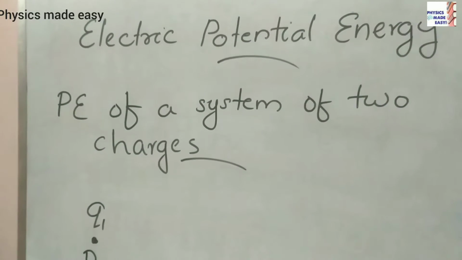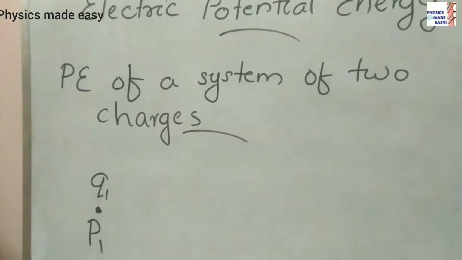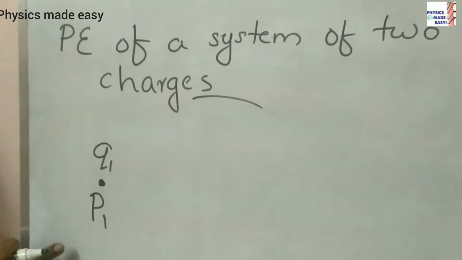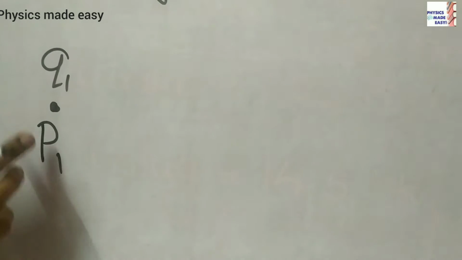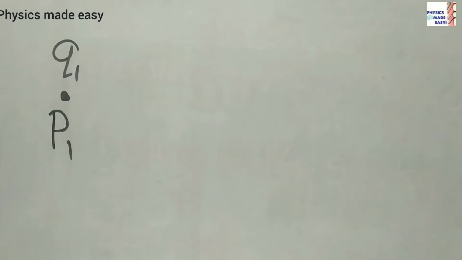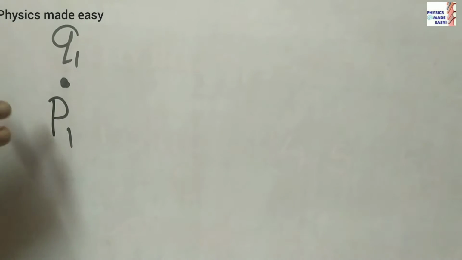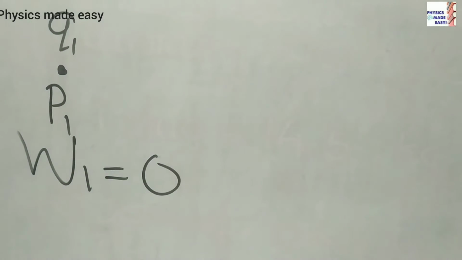Let us see the equation for potential energy of a system of two charges. Here you can see a point. Suppose this point P1 is in space and the charge Q1 is at P1. That charge is at rest also. Now, it will never take work to bring this charge to this point. Why? Because no field is there. So for bringing that charge, no need to do work. So we can write work done is equal to 0 here.